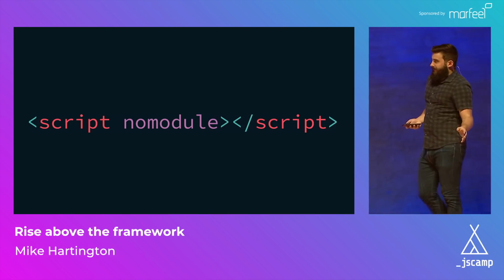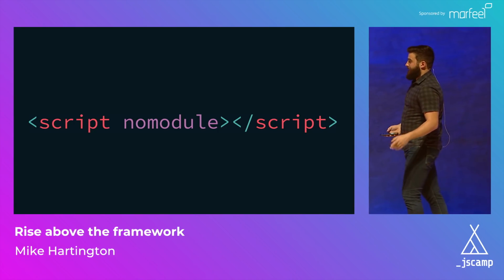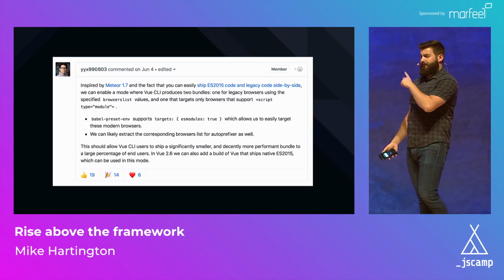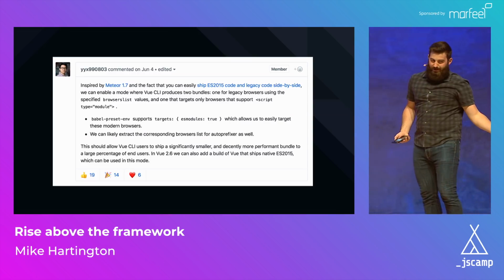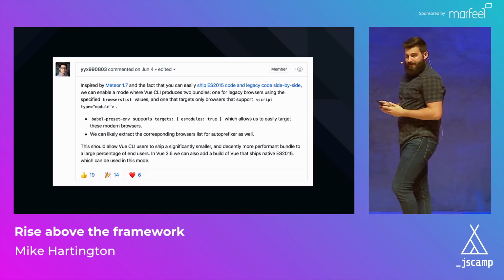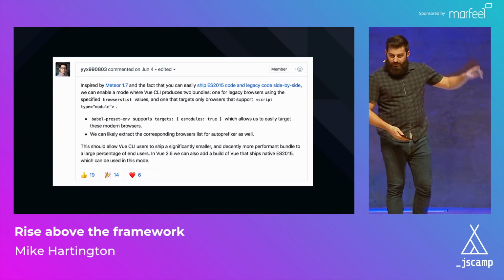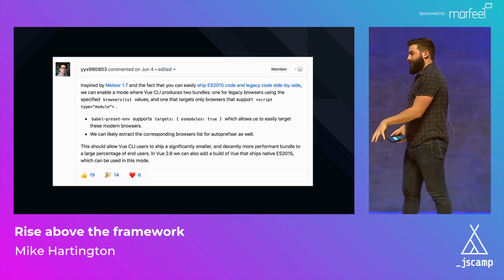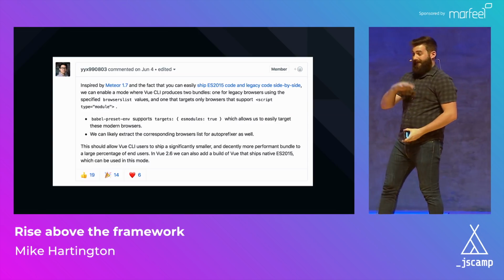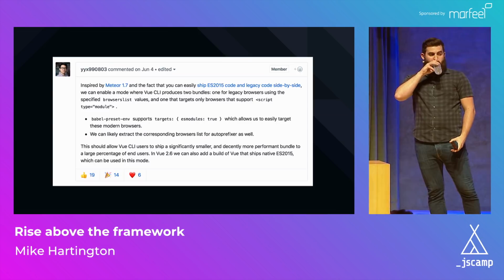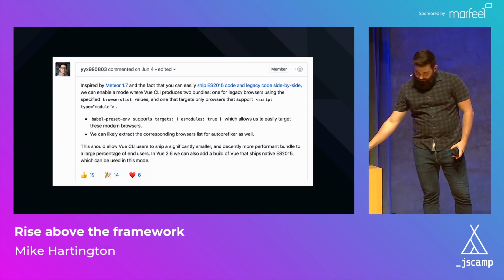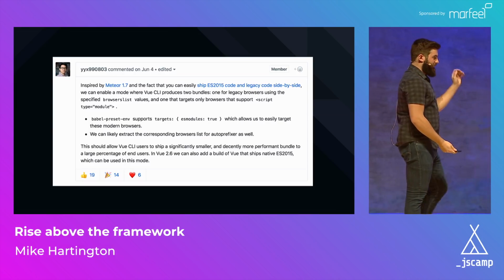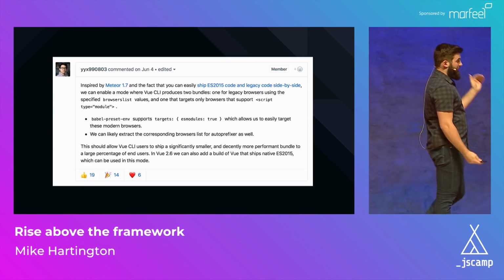And this is where we can actually thank a framework for doing this. So the Vue.js team actually added this feature, which was inspired by Meteor. Yeah, that's a name I haven't heard in a while. But we have this feature where we can take all of this code, we can say, create an ES 2015 bundle, and then create a legacy bundle. Now we have code that will run in the browser with no transpilation. Everything's going to be minified.